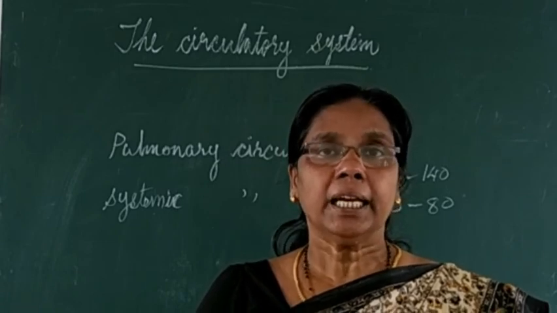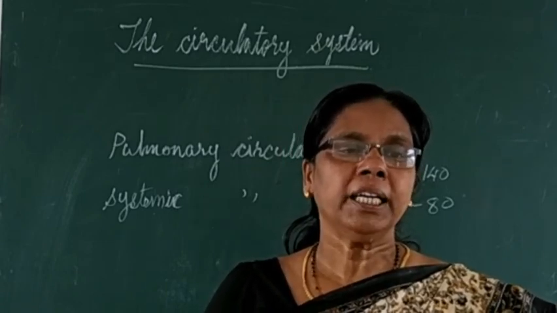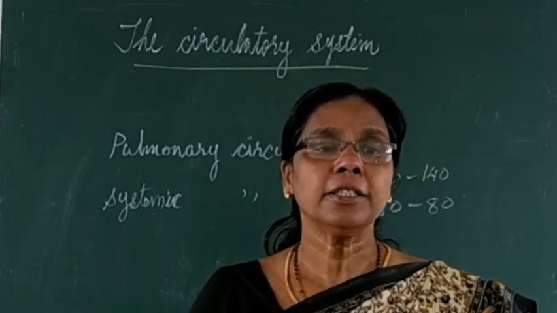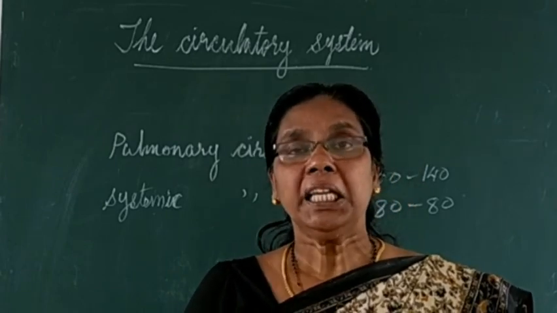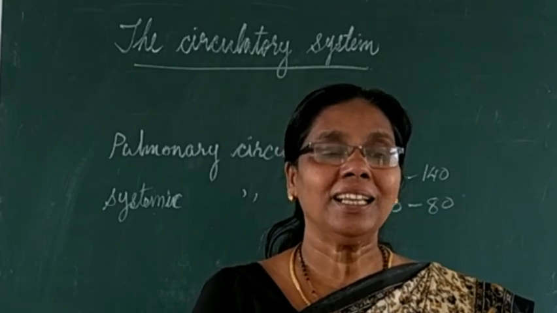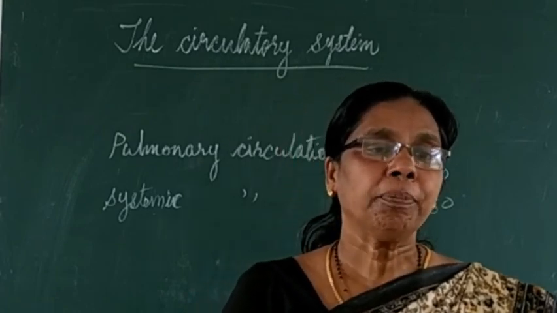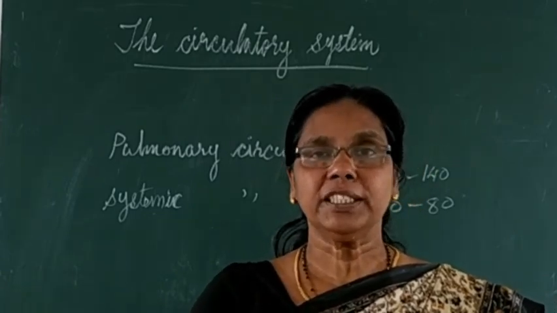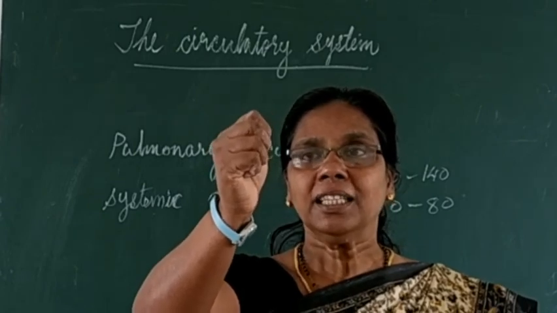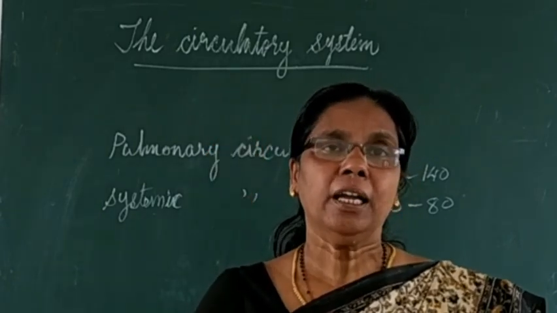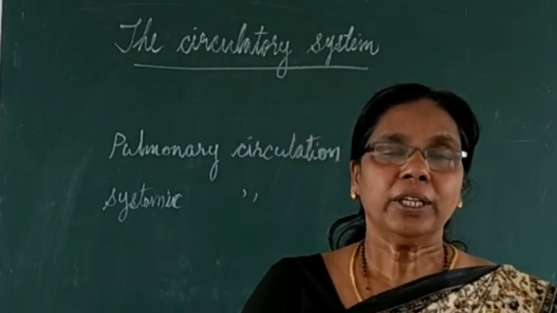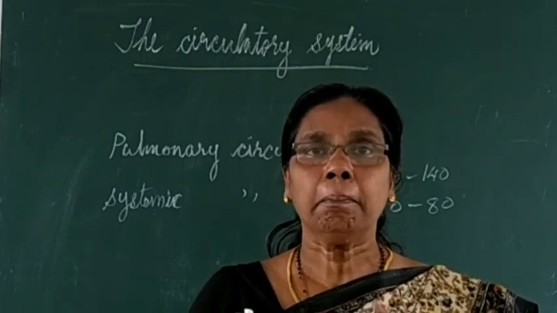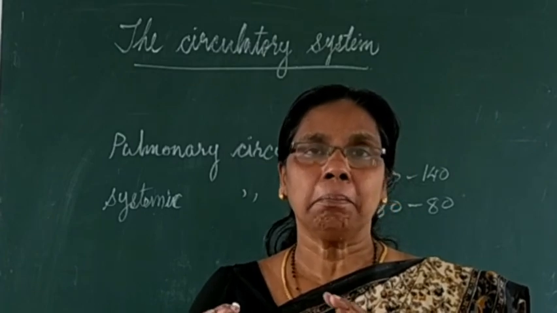So the spleen is reddish brown in color, and where is it situated? Yes, it is in the abdomen behind the stomach and above the left kidney. So usually the spleen is on the left side of your body. Okay, and what is the size of this spleen? Yes, it is the size of your clenched fist. So if you are holding your fist like this, that is the size of your spleen. Okay, what is the function of the spleen? So it acts as a blood reservoir. That means storing blood.